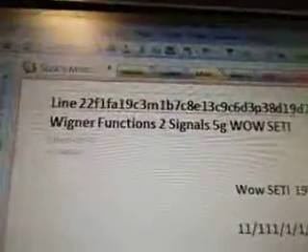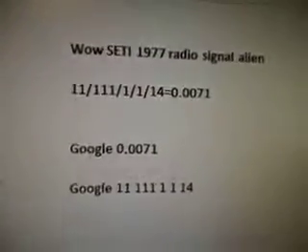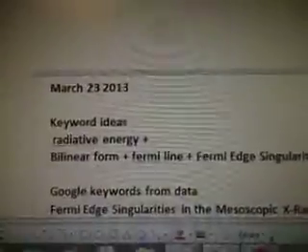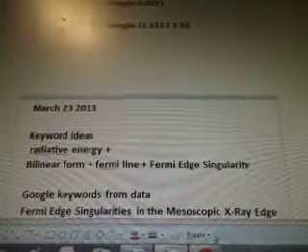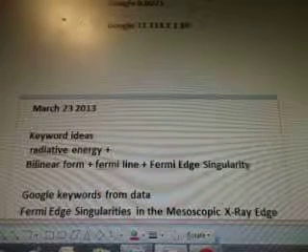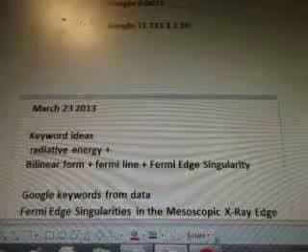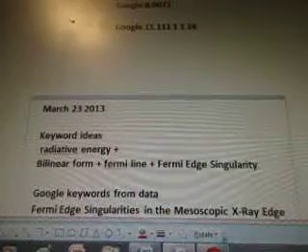Wigner functions 2, signals, 5G, Wow, SETI. There's the alien radio signal. So this is the Wigner quasi-probability distribution, part 2, for vacuum light signals for the Wow data long distance communication signal ideas. Here's March 23rd, 2013.